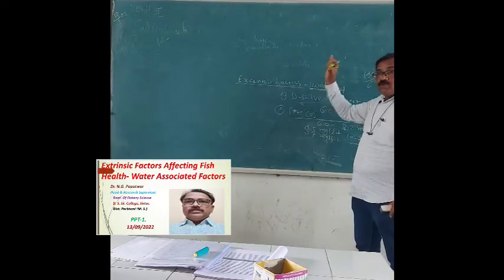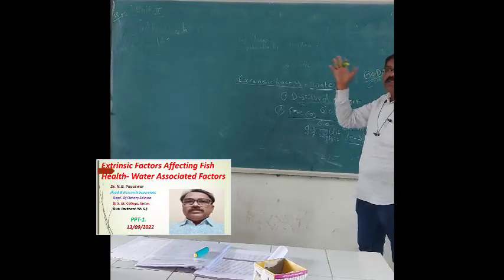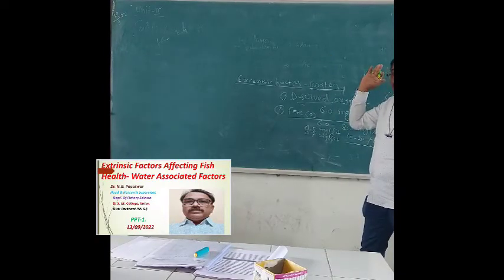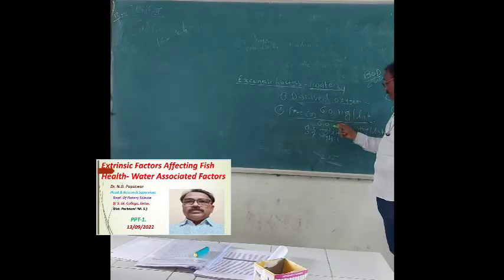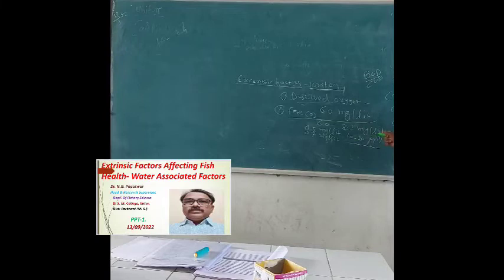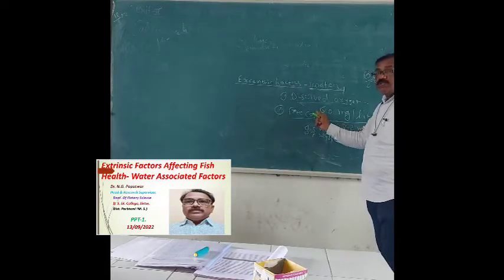Zero carbon dioxide level in water means that water is unfit. The range of carbon dioxide should be between 10 to 20 ppm; then it is good water. And suppose the carbon dioxide range is more than 20, the water is harmful for aquatic life. Fishes survive and live in water where this carbon dioxide level is in the proper range.